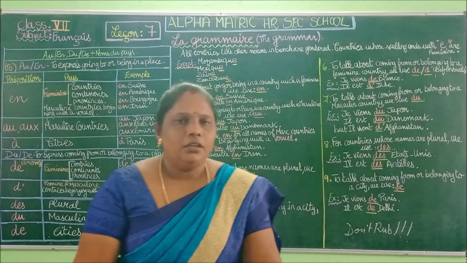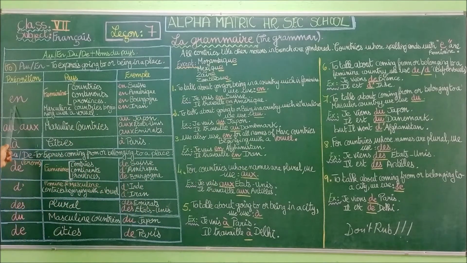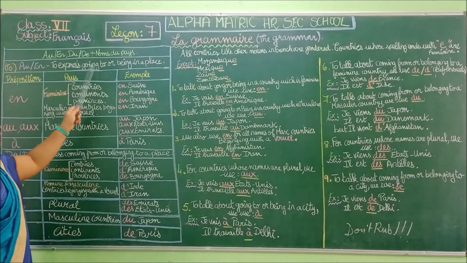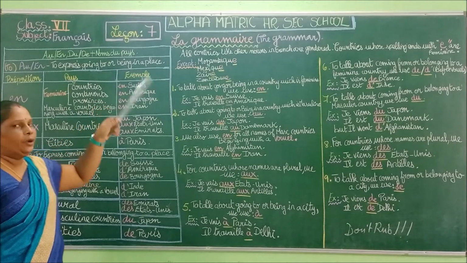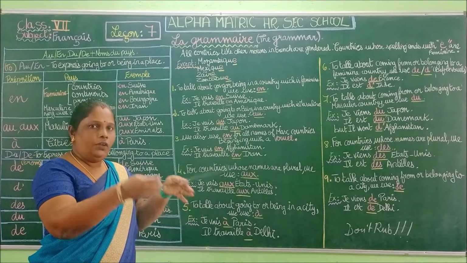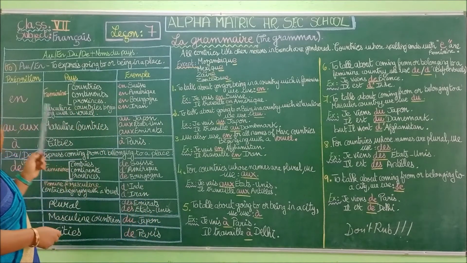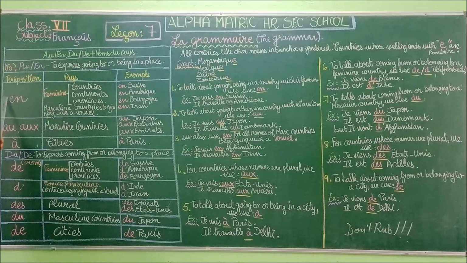So for that, you are going to see where we have to use the preposition au, en. So to express going to or being in a place. So when we are going to a place or when we are in a place, when are we going to use the preposition en?